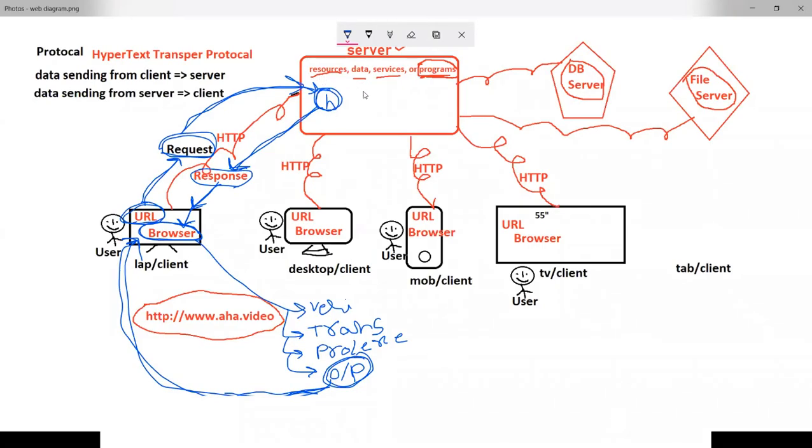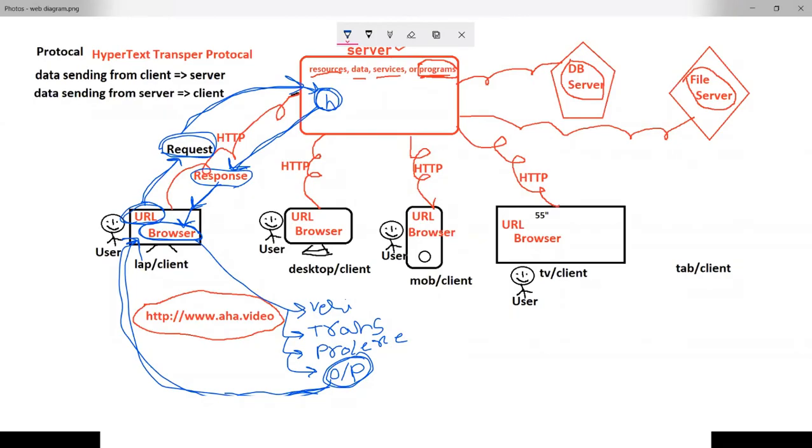So the server is not executing. Generally, any server doesn't execute HTML and CSS source codes, even JavaScript, because HTML is a client-side technology, CSS is a client-side technology, and JavaScript is also a client-side technology. So for all these three, the source code is sent as it is to the client's browser.